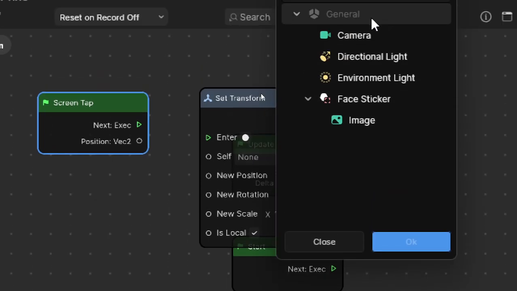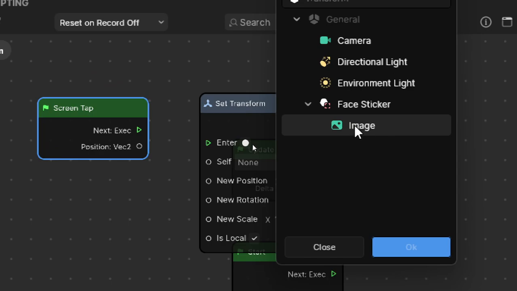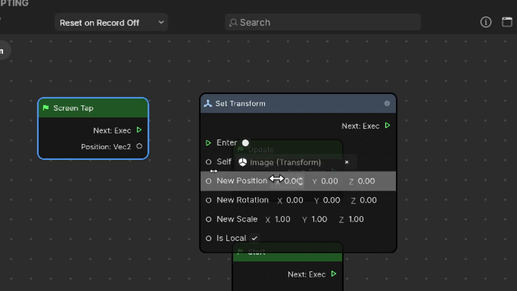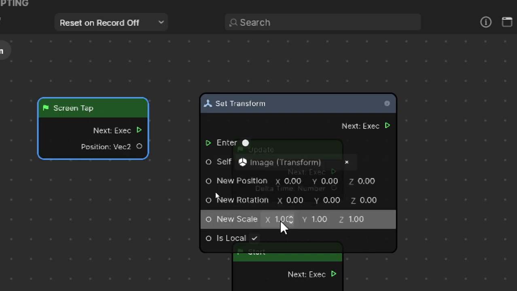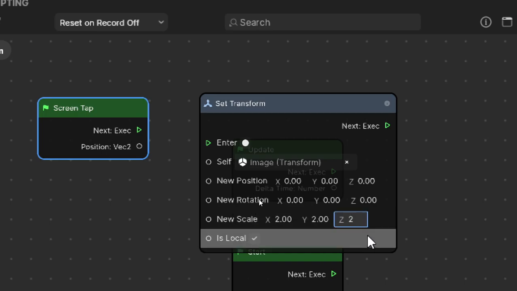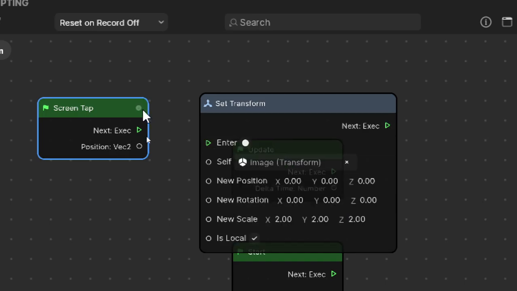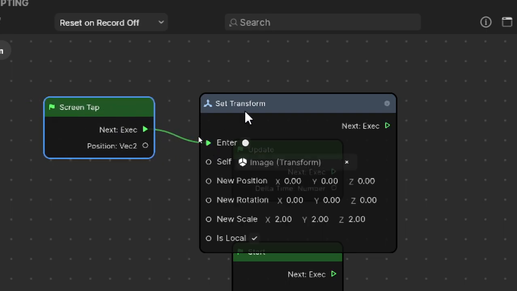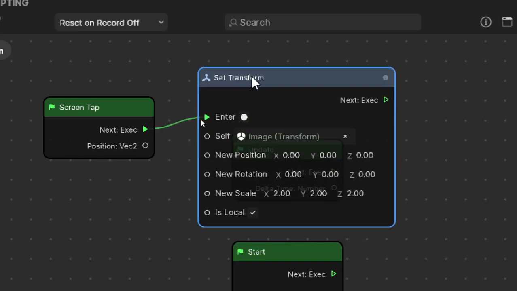Okay, next you can choose the face sticker image to be transformed. And then you set the new scale. For example, I rescale to twice the original size. I change everything to 2. Okay, let's link them together. To link you just drag and drop the arrow so that screen tap and set transform are linked together, yeah? Screen tap, set transform.